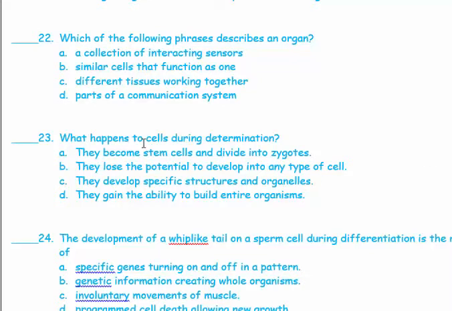So, during determination, instead of just being a cell that can be any other cell, they lose this potential and now they are going to become other cells. So they are not going to just be potential cells, they are going to have a certain function given to them. So 23B.